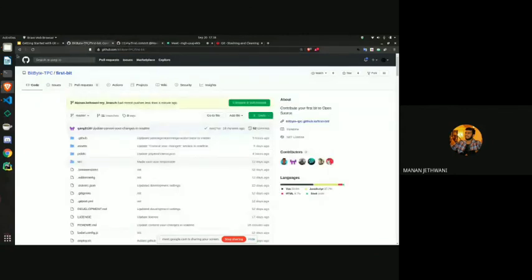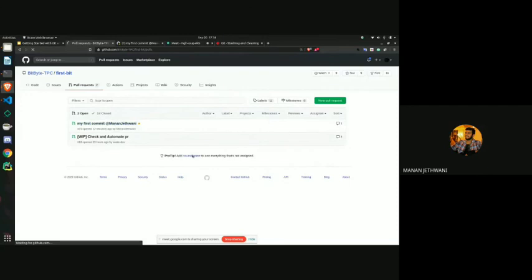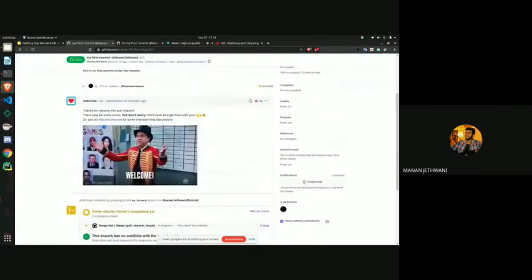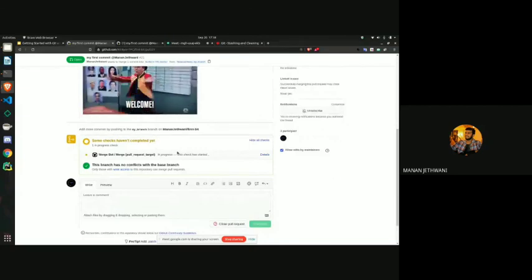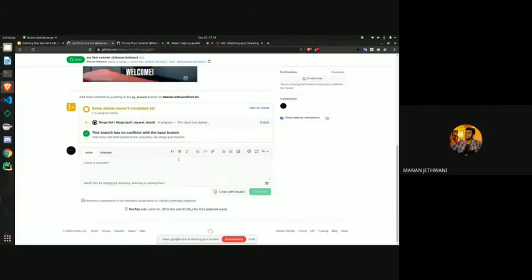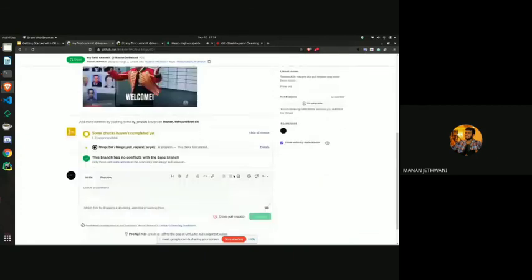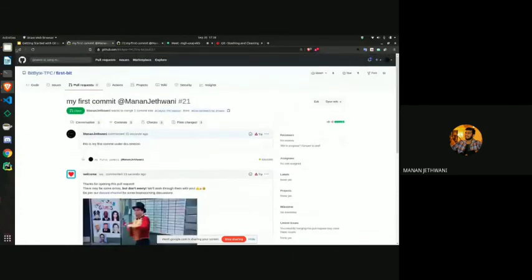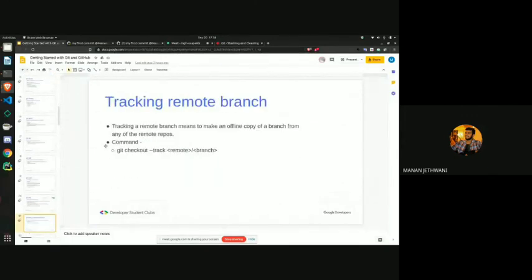Now, if I want to see that pull request, I could just go here in the original repository, and here the pull request is available. There might be some tests that are being checked. There might be some checks, and after your pull request passes those tests, the project manager, like those who have been contributing in this repository, would just merge your code. Okay, so finally you made a pull request.